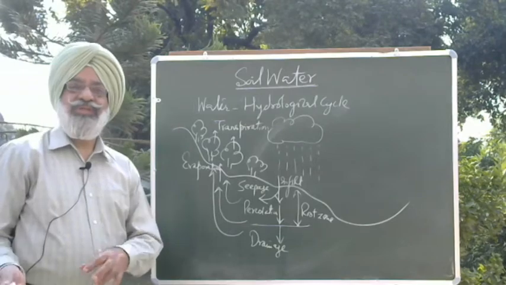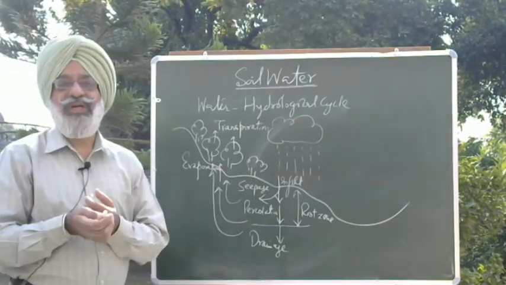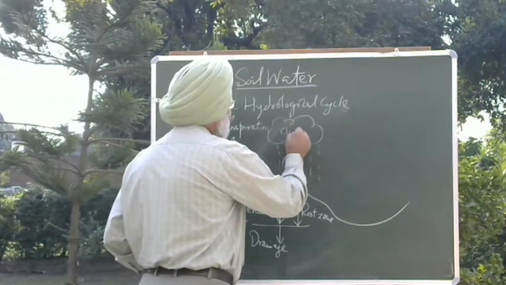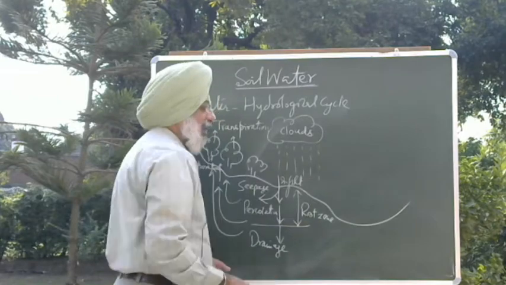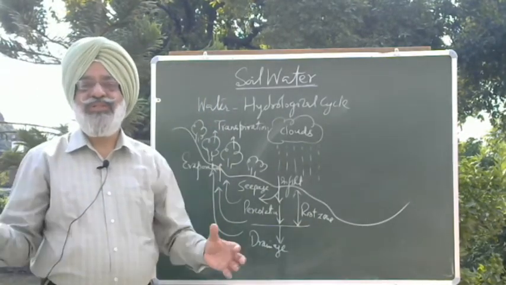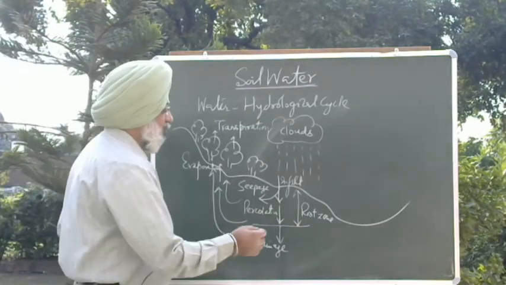So evaporation plus transpiration helps in water going up into the atmosphere, and there the water gets condensed in the form of clouds. When these clouds are laden with moisture, they come down, temperature changes, and precipitation occurs. So this is how this water moves.